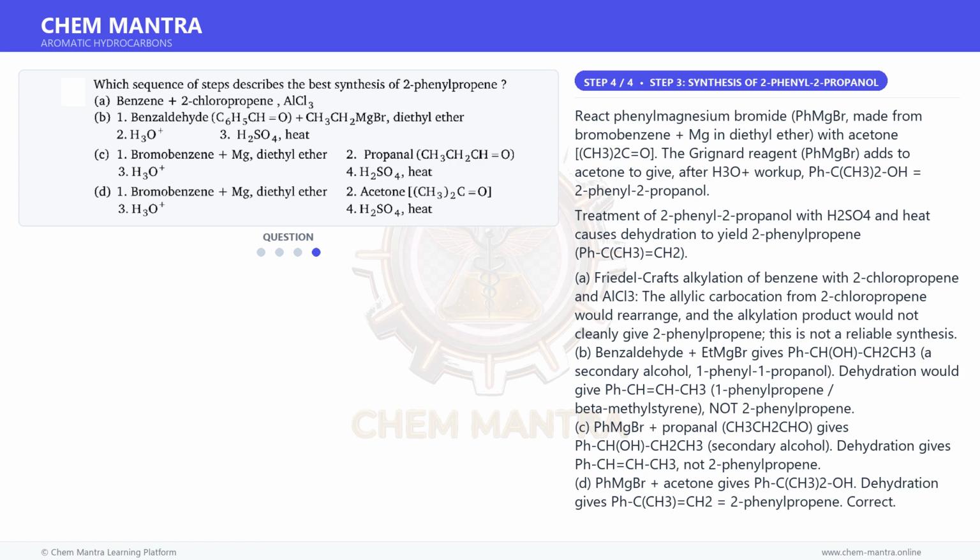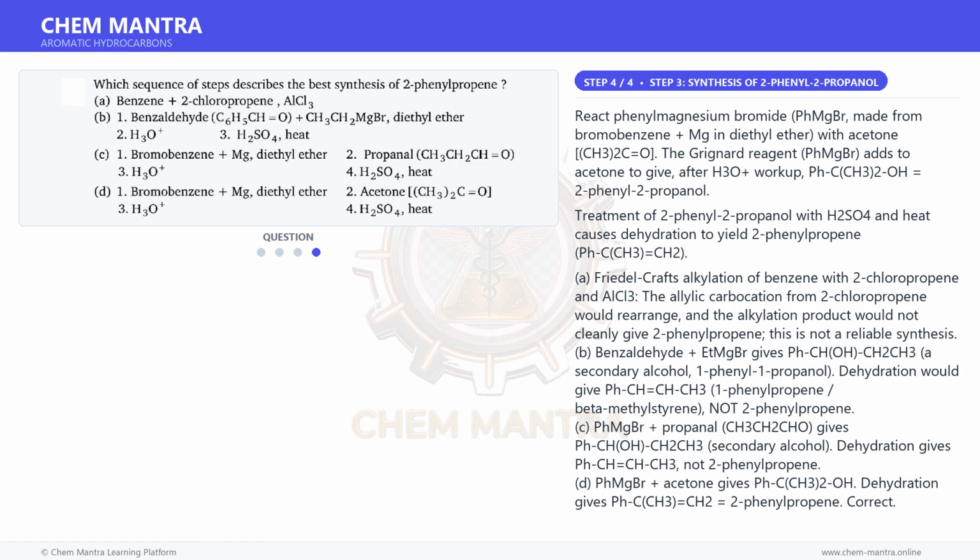B. Benzaldehyde plus EtMgBr gives PhCH(OH)CH2CH3, a secondary alcohol, 1-phenyl-1-propanol. Dehydration would give PhCH=CHCH3, 1-phenylpropene, beta-methylstyrene, not 2-phenylpropene. C. PhMgBr plus propanal, CH3CH2CHO, gives PhCH(OH)CH2CH3, a secondary alcohol. Dehydration gives PhCH=CHCH3, not 2-phenylpropene.